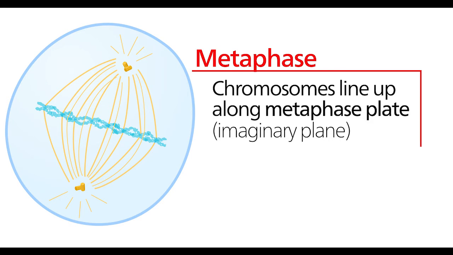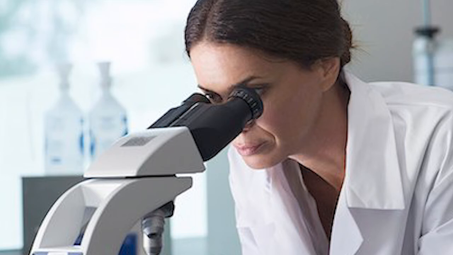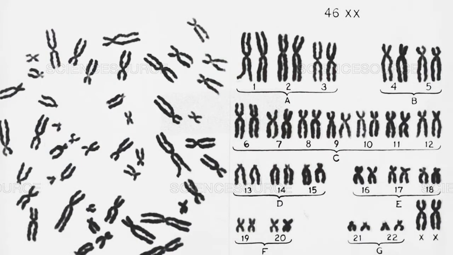After prometaphase, the cell enters metaphase. Metaphase is the third phase of mitosis, and it is very important because the chromosomes that started to condense in prophase will reach their highly condensed state in metaphase. In other words, metaphase is the stage where chromosomes are best visible. That is why karyograms are taken during metaphase.